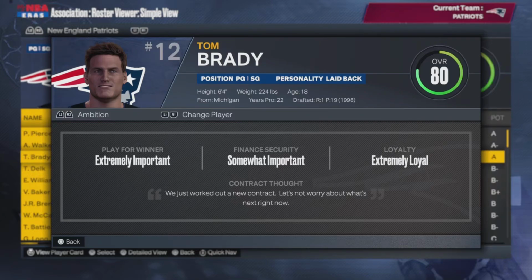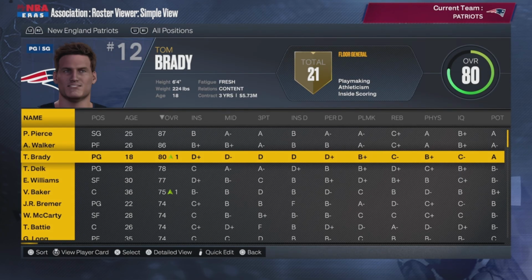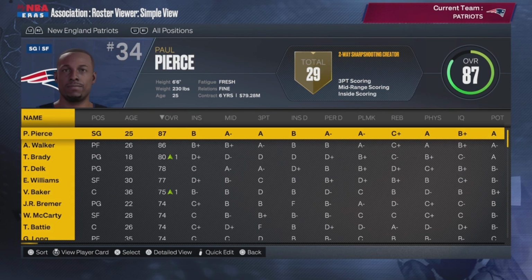Tom Brady has officially retired from the NFL for real this time, and I did what any sensible human being would do. I have put him into the NBA. You will notice that he's actually playing for the New England Patriots in this simulation, and if you can't tell, it's just the Boston Celtics with the Patriot jerseys and logo and all that instead.